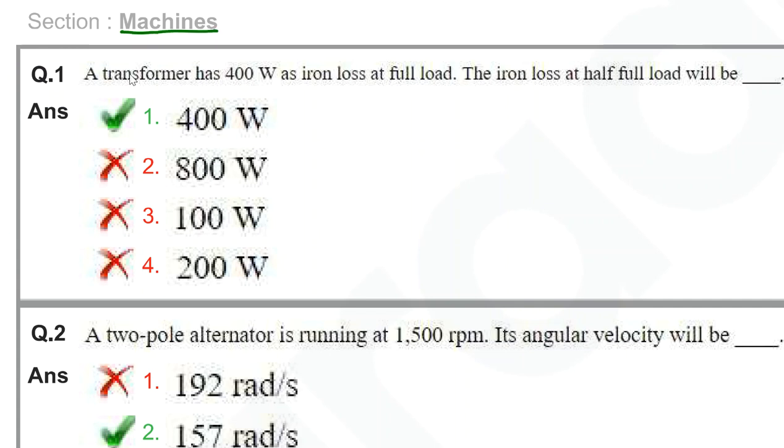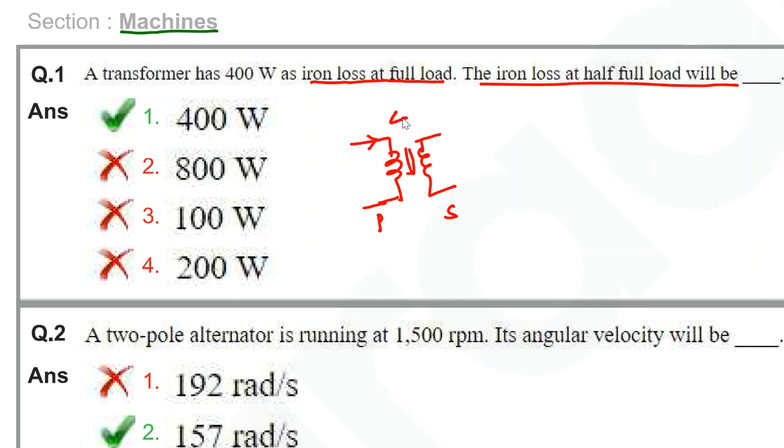The first question: a transformer has 400 watts as iron losses at full load. The iron losses at half full load will be? Let's take a transformer here. This is the primary winding, and this will be the secondary winding. Full load means when it carries the entire current, so it will have losses of 400 watts. Let me take some load here.